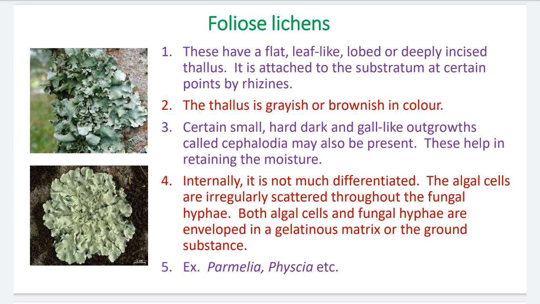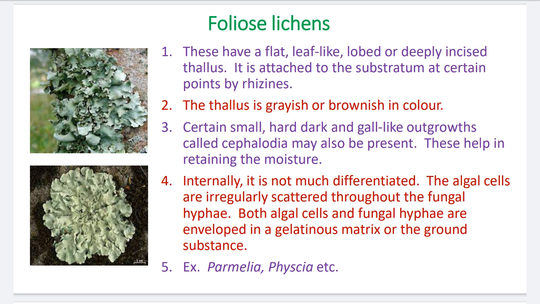Then lobed, lobes are also present on the thallus, or the thallus is deeply incised. It is attached to the substratum at certain points by the rhizines, and this thallus is attached to the substratum with the help of rhizoid-like structures called rhizines.